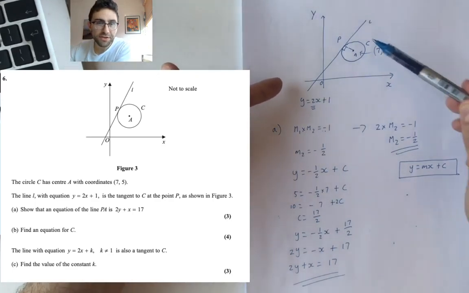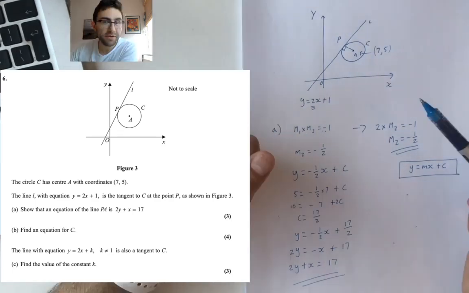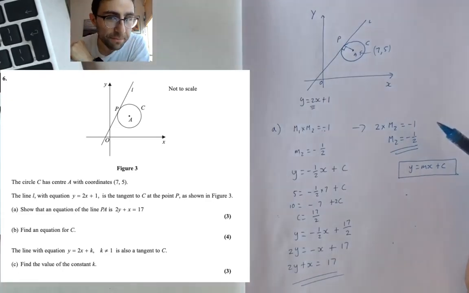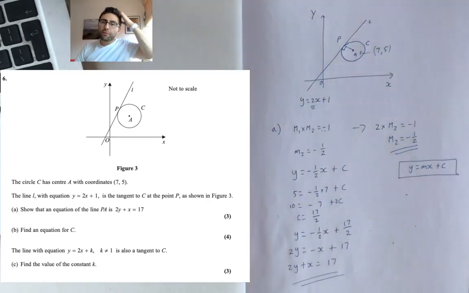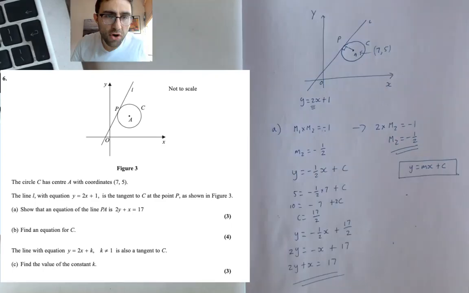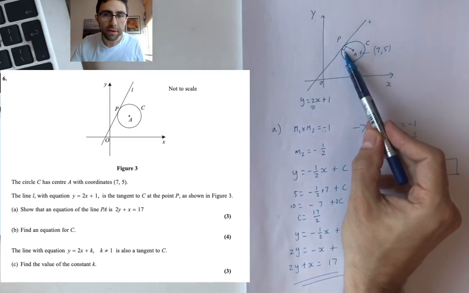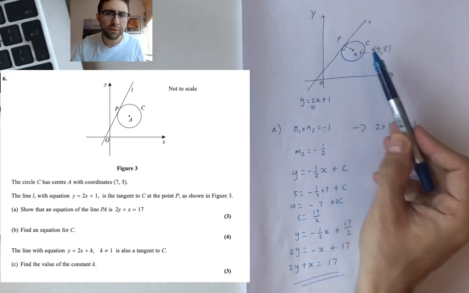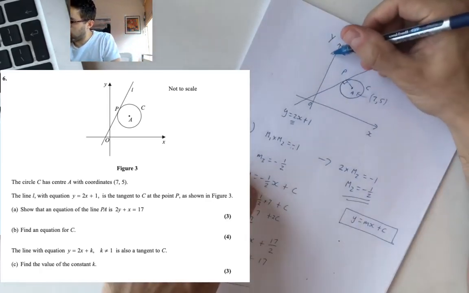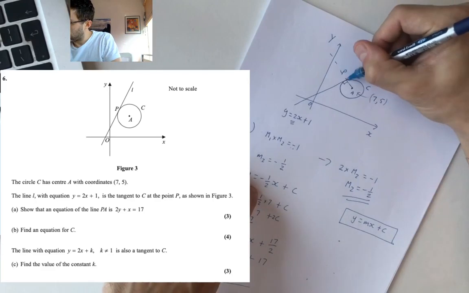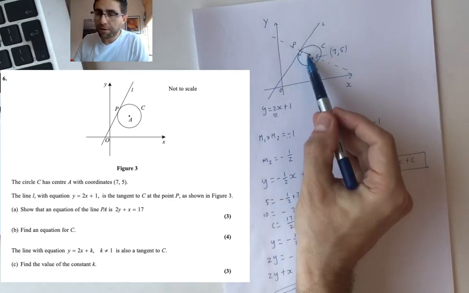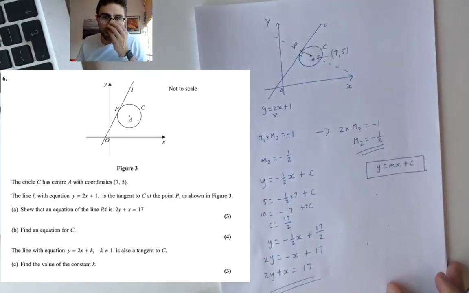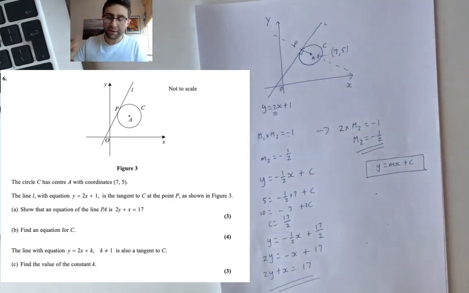There's a picture. There's a circle and a line touching each other once. That's a tangent. Oh, they told us it's a tangent. Well, that's helpful because a tangent and a radius intersect at right angles, as noted here. They want the equation of the line PA. By the way, that's a full line, really, you would get. It goes through that radius, it's in line with that radius, it's directly over the radius.